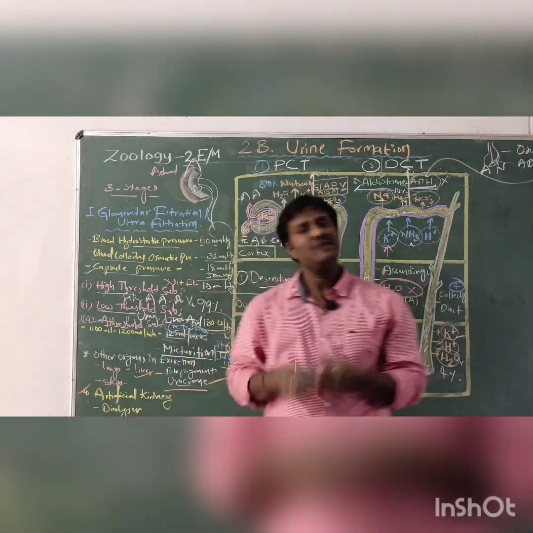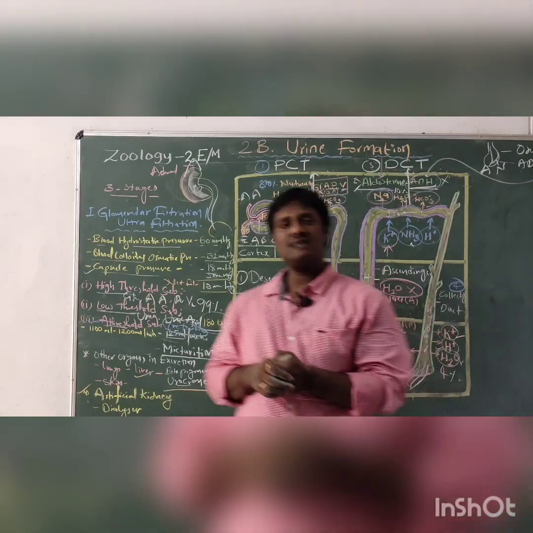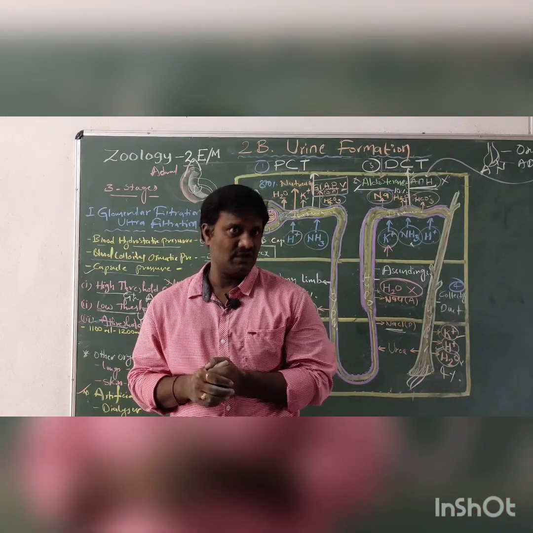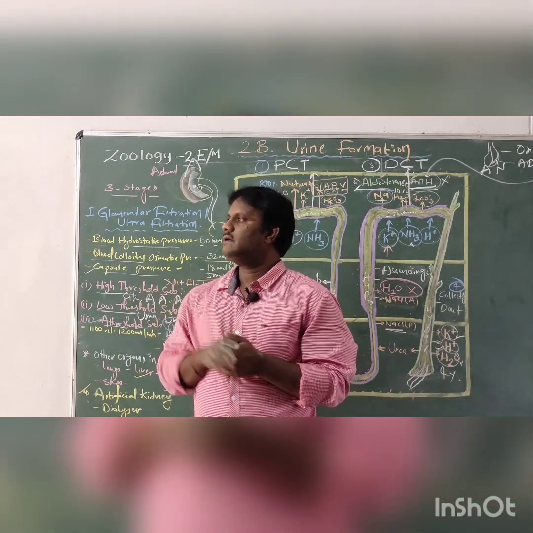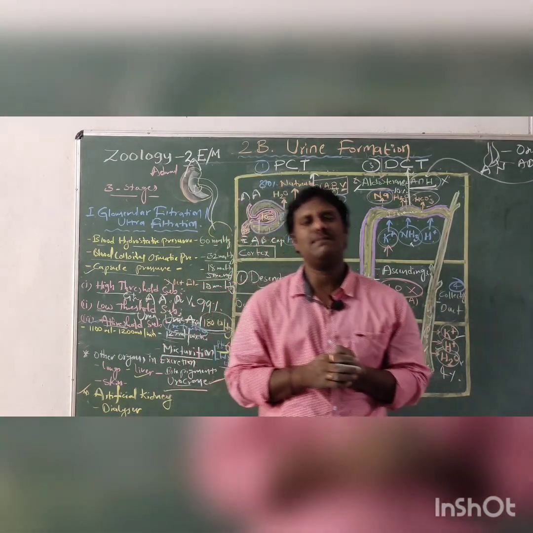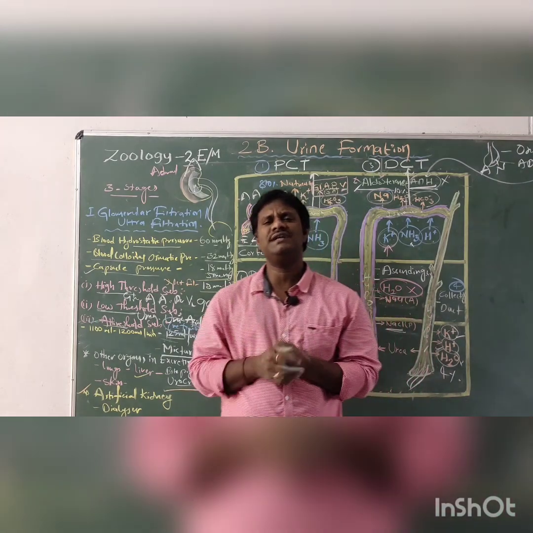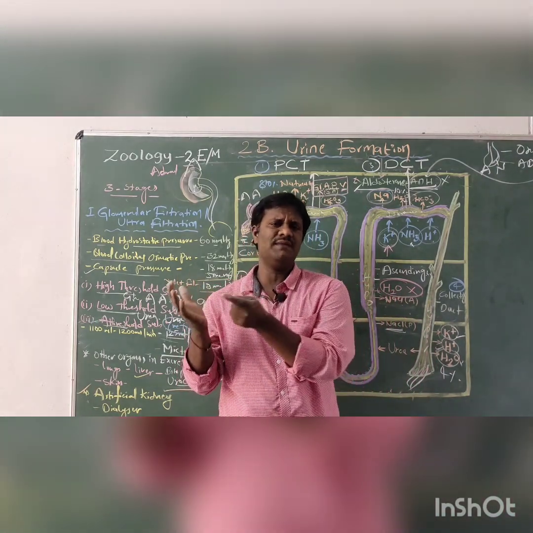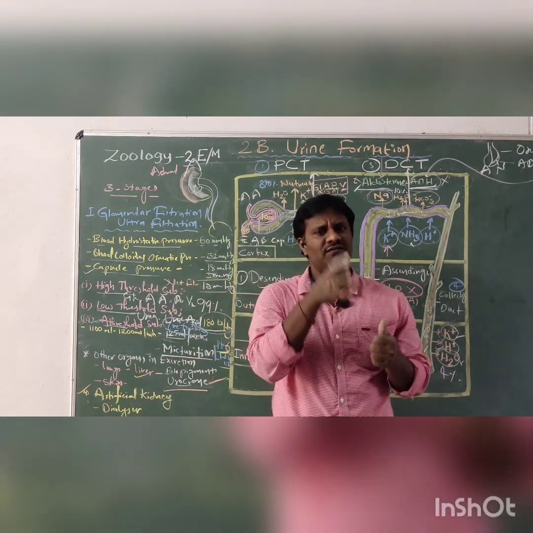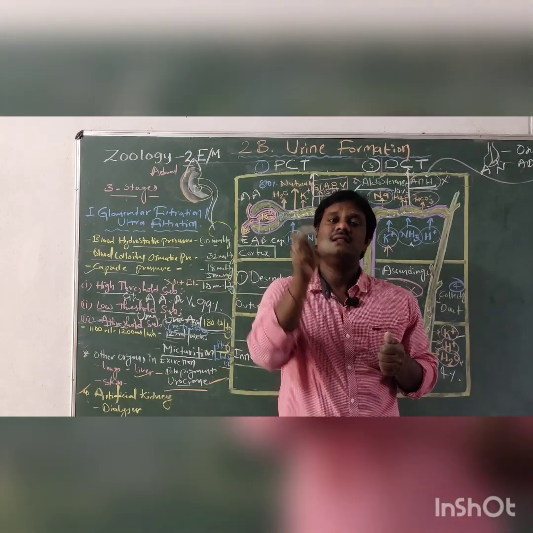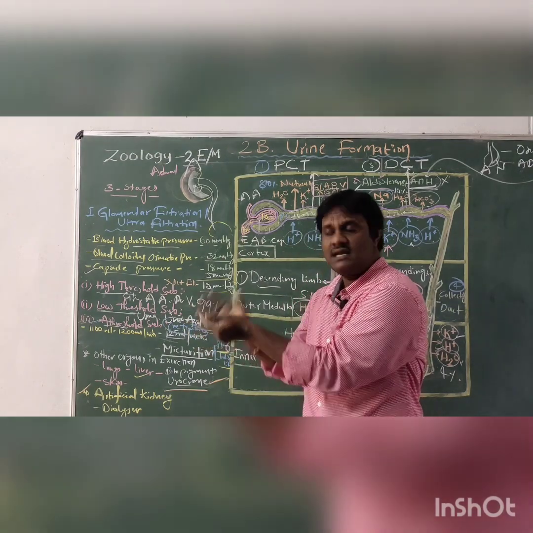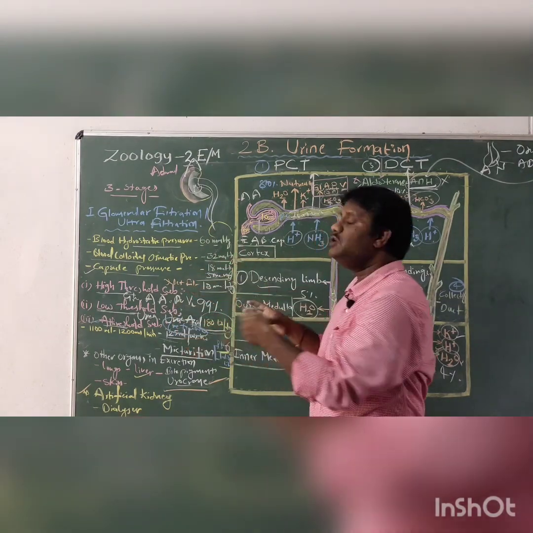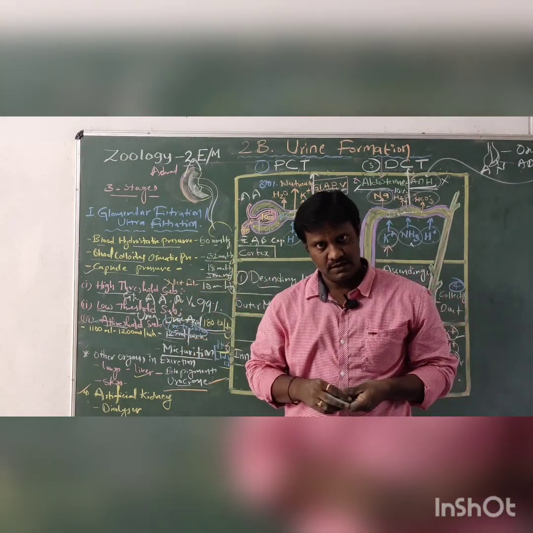And the second one is the liver. The liver is also one of the excretory organs. Why? Because after the RBC lifespan of approximately 120 days, the RBC is destroyed in the liver. After the RBC is destroyed, heme is formed. With the help of bile pigments, this is converted to urochrome.